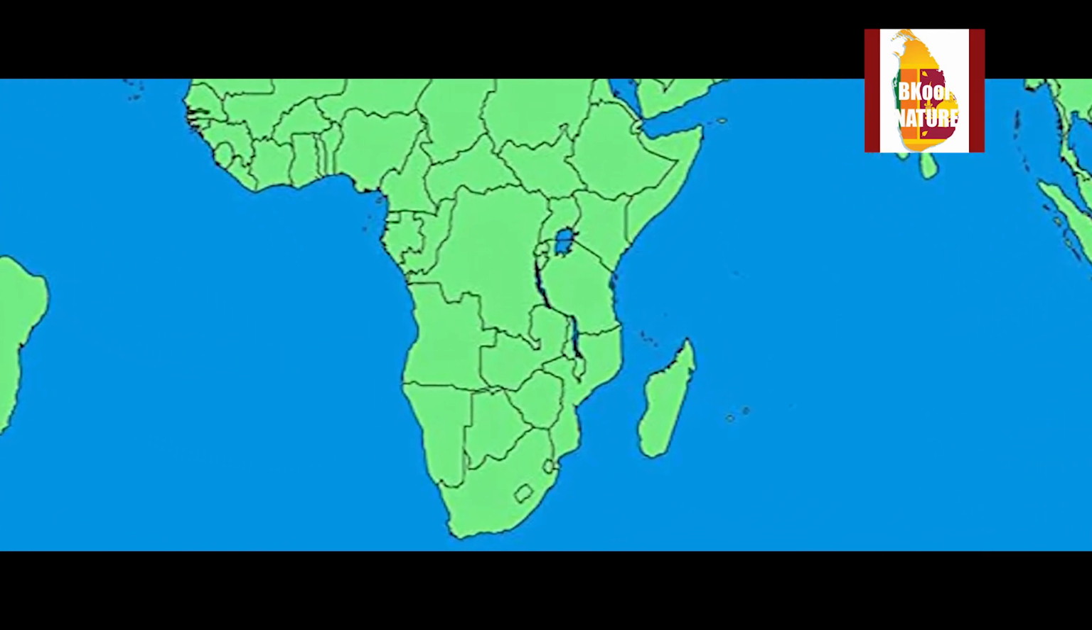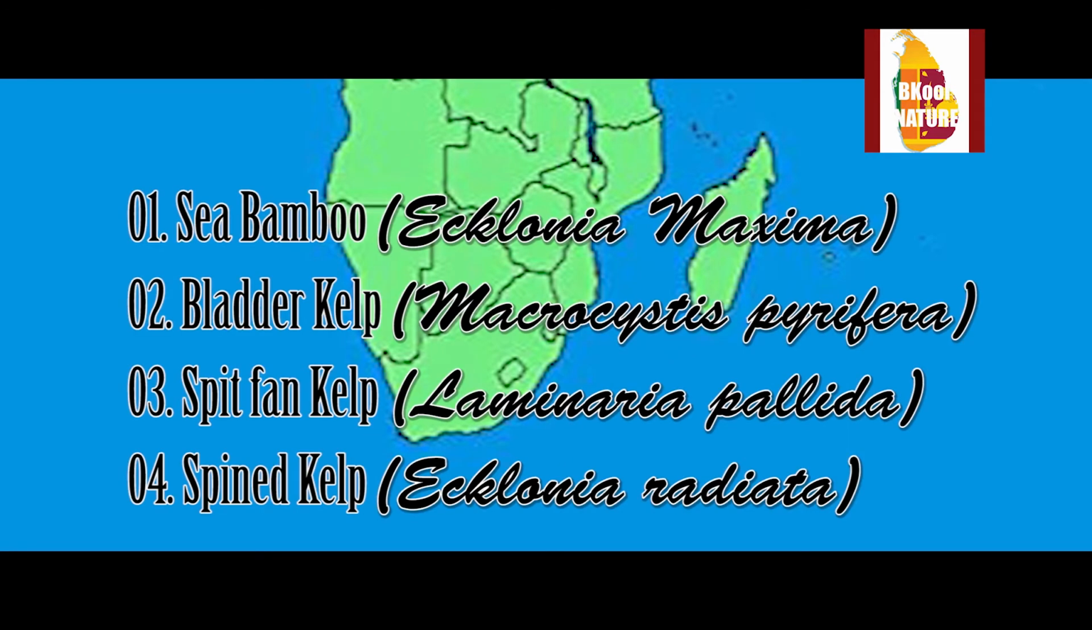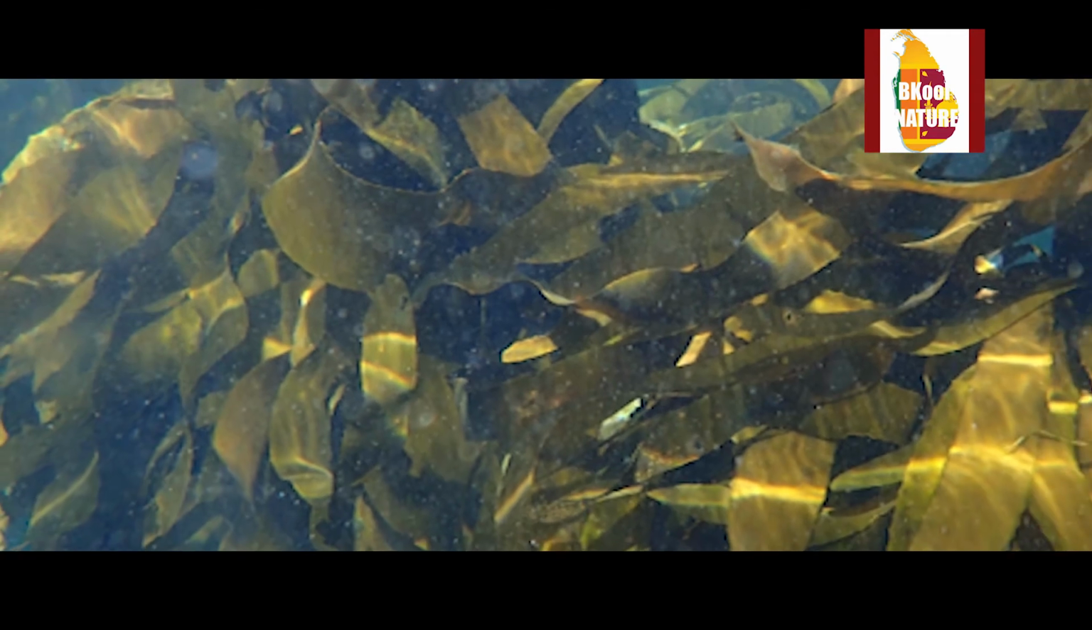You know that kelp is widely spread on the South African coast. So, let's look into that kelp briefly. The kelp living on the South African coast has many species such as sea bamboo, bladder kelp, split fan kelp, and spine kelp. Sea bamboo.